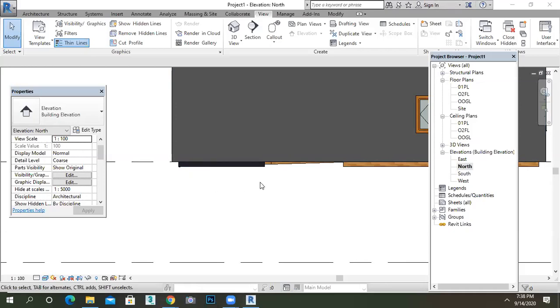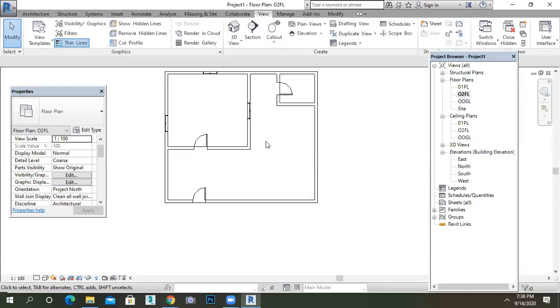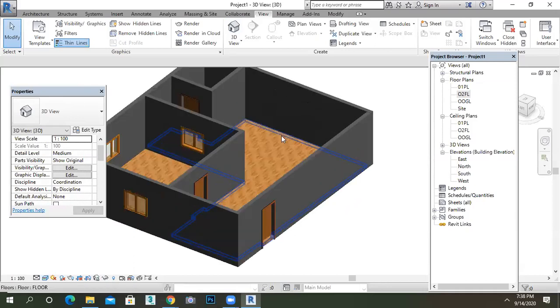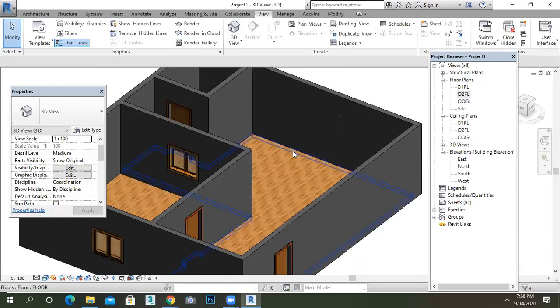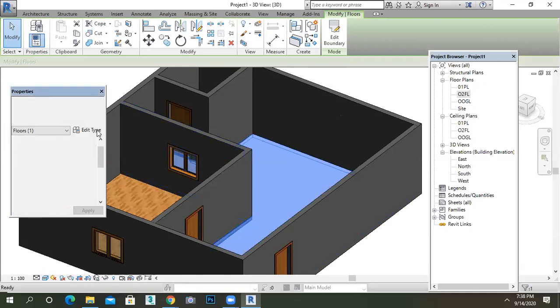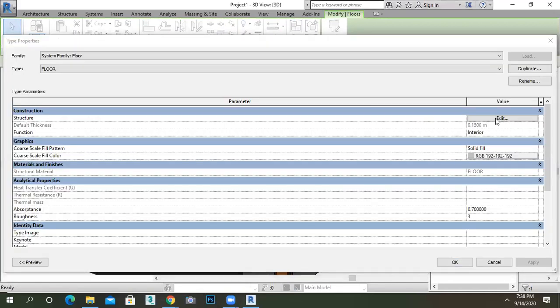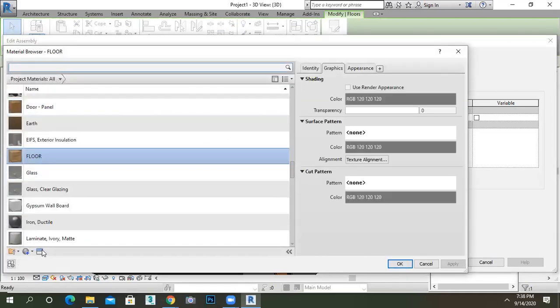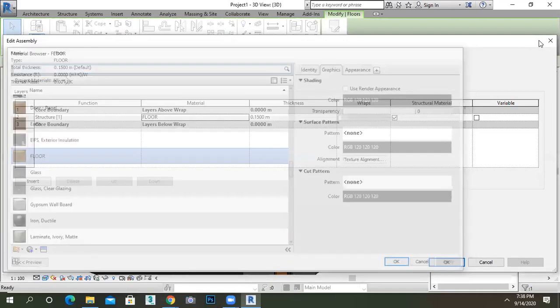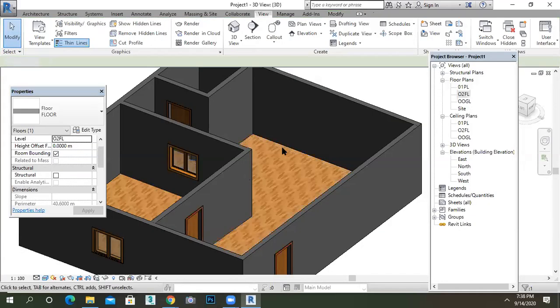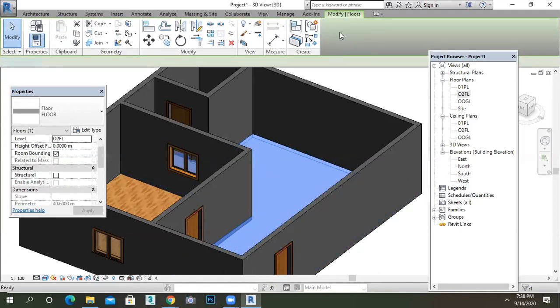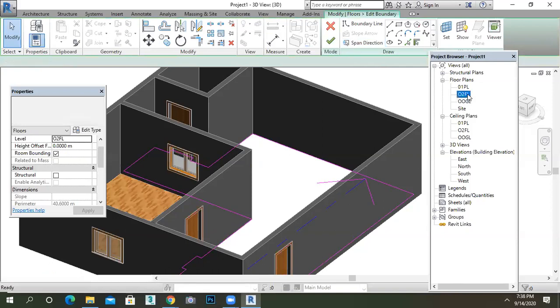Is there any doubt, Swapnali? No, ma'am. Okay. So after giving the floor, if you want to change your material, then you can select that, go to the edit, go to the material and change your material by going to the asset browser. And if you want to change the shape of the floor, just select the floor, click on the edit boundary, go to the floor.